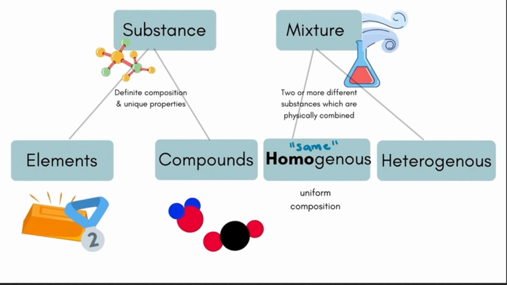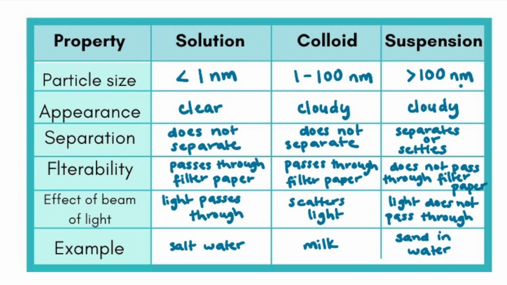Now, one thing that comes up in chemistry is the difference between colloids, suspensions, and solutions. First, it's important to know that a solution is the same as a homogeneous mixture. However, colloids and suspensions are two types of heterogeneous mixtures. A suspension is a heterogeneous mixture in which some of the particles settle out of the mixture upon standing. Colloids are heterogeneous mixtures in which the particles do not separate. Lastly, solutions are homogeneous mixtures in which the particles do not separate.